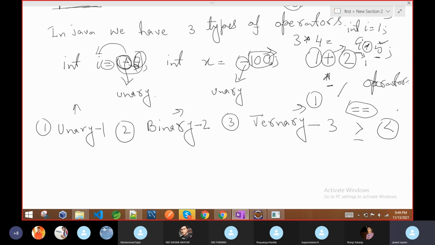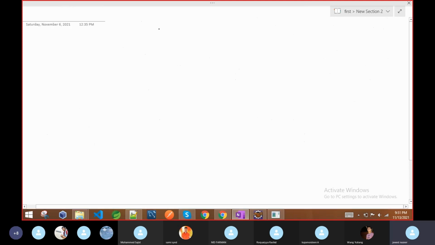Means who is defining this thing is what is called an operator, and to whom it is working, the one it is operating on, that is called an operand. So today we are going to discuss the unary operator first. So what is the unary operator? It is working with one operand. We have so many, as I discussed, like plus and minus, but here we have two specific unary operators.